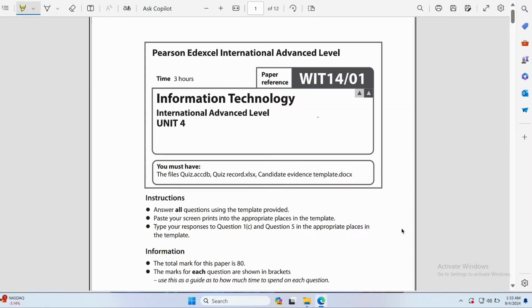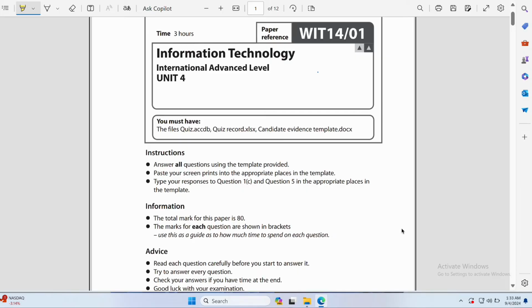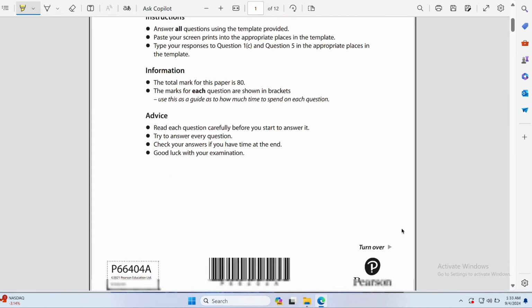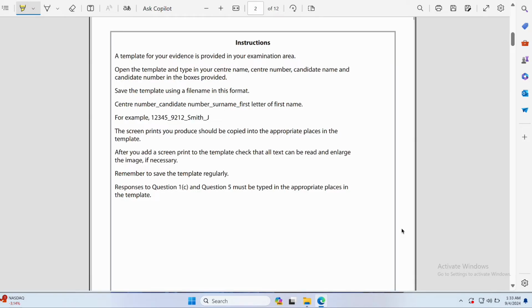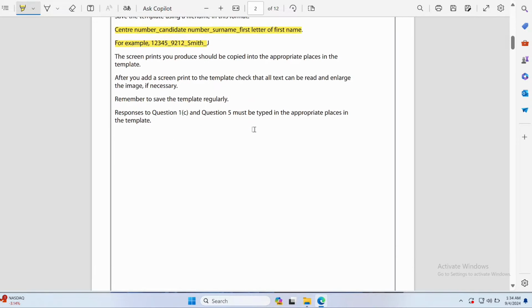We're going to solve May 2021 Unit 4, which is under Edexcel IAL, and the total time for this paper is 3 hours. It falls under Edexcel IAL A2. The total mark for this paper is 80. There are some instructions on the way you have to save the file. This is an important matter, how you can save this file, so read about these things.